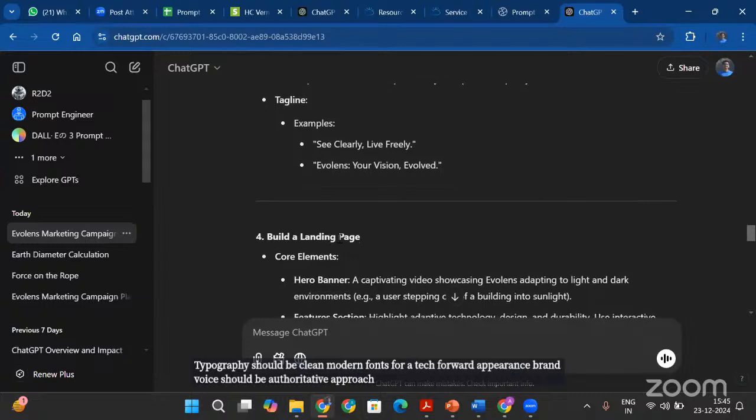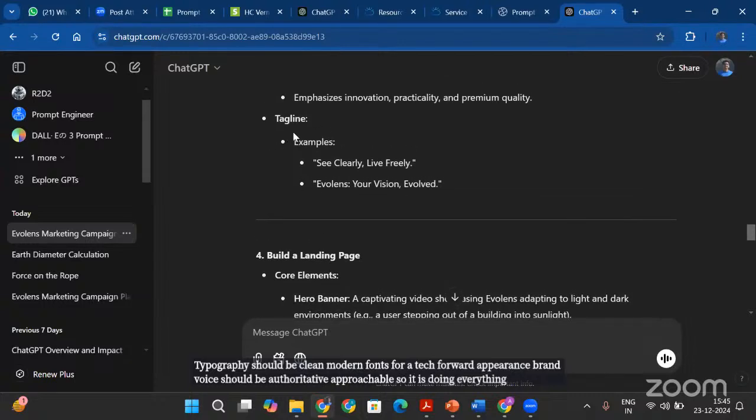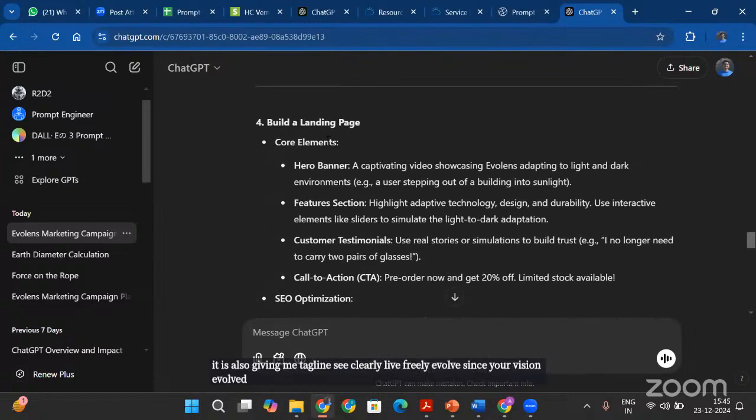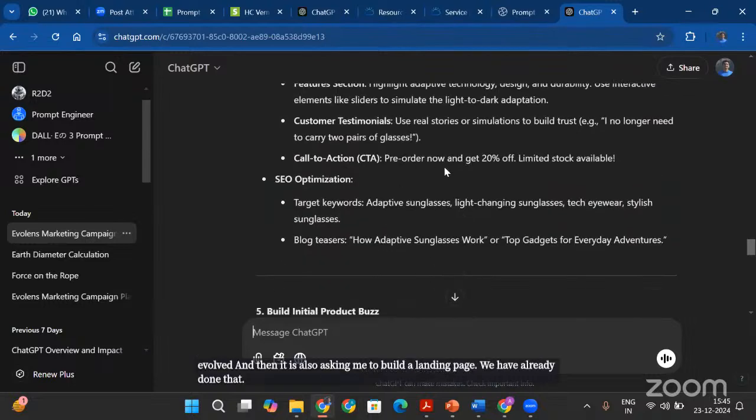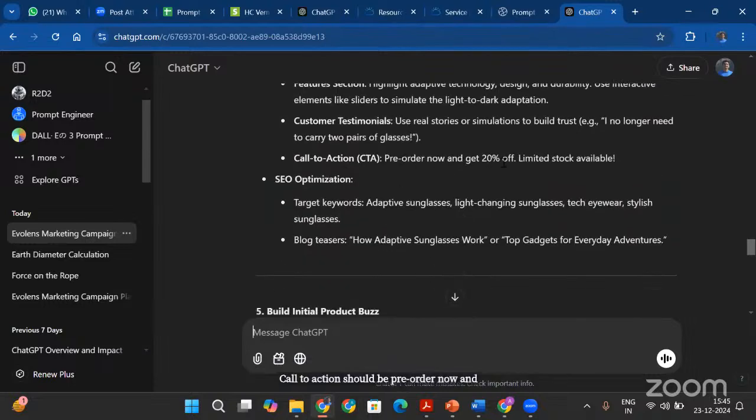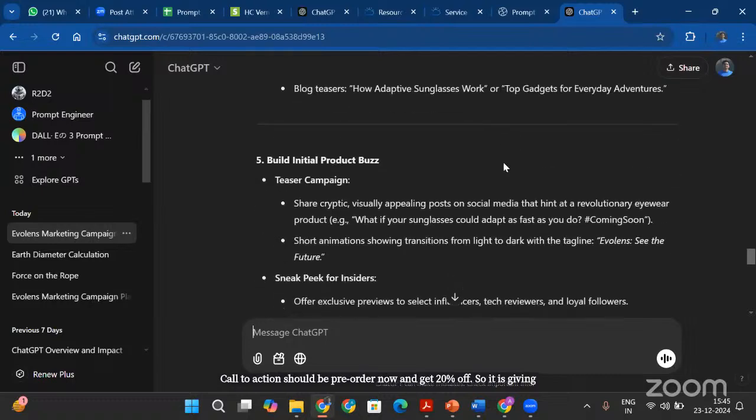So it is doing everything for me. It is also giving me a tagline: see clearly, live freely, EvoLens, your vision evolved. And then it is also asking me to build a landing page. We have already done that. Call to action should be pre-order now and get 20% off. So it is giving some consideration.